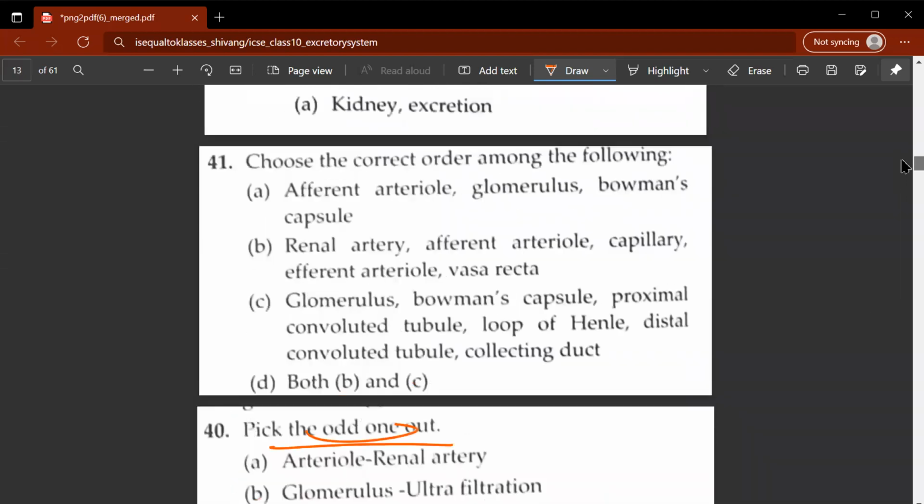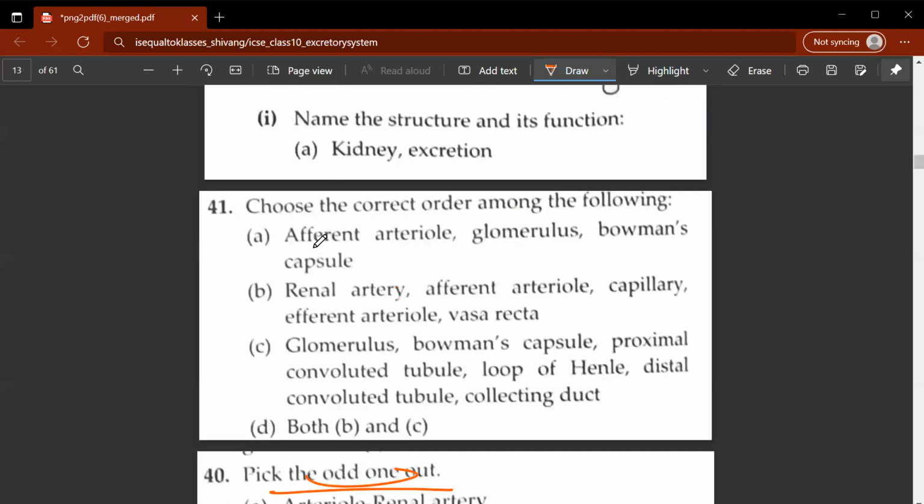The 41st question. Choose the correct order among the following. So you have A, B, C, or D. The correct option would be D, both B and C. Now let's look at what option B and C are. So you have the renal artery, efferent arteriole, capillary, efferent arteriole, vasa recta. And then you have glomerulus, Bowman's capsule, proximal convoluted tube, loop of Henle, distal convoluted tube, collecting duct. So both of these options are correct because the process is listed correctly. Let's move on.